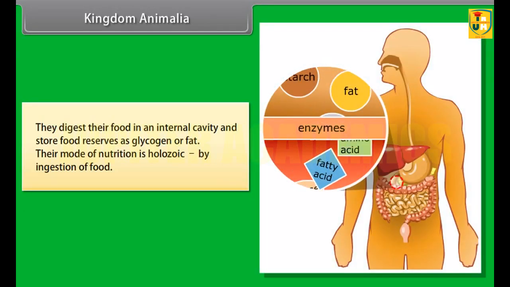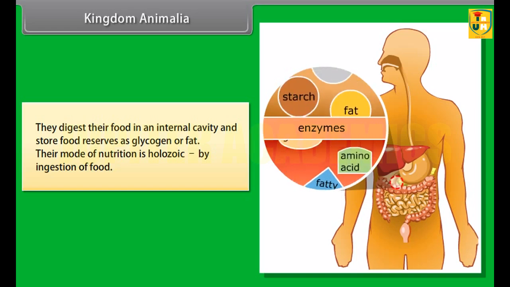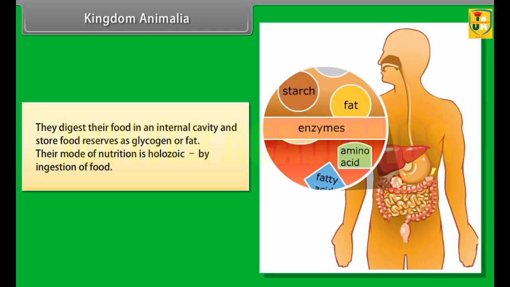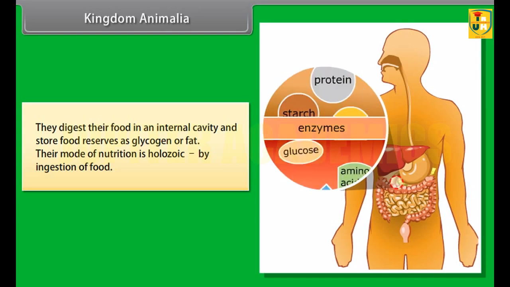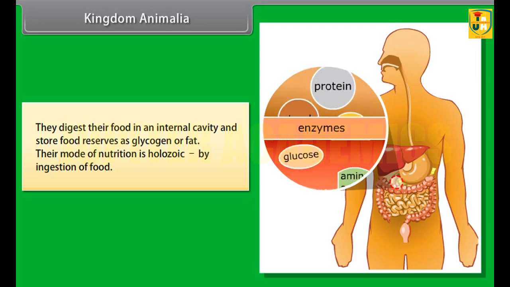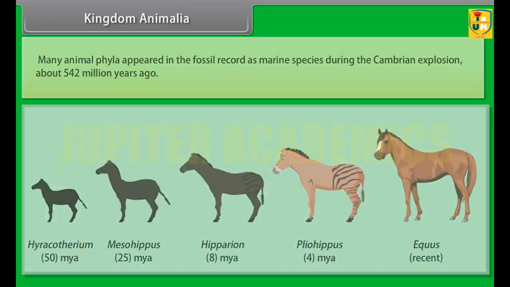They digest their food in an internal cavity and store food reserves as glycogen or fat. Their mode of nutrition is holozoic, by ingestion of food. Many animal phyla appeared in the fossil record as marine species during the Cambrian explosion about 542 million years ago.